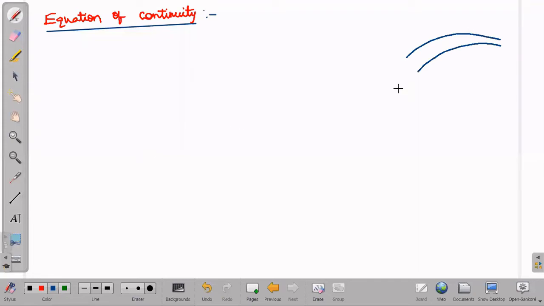On one side I have a bigger area, on the other side a smaller area. In that, a liquid is flowing. Suppose this is A1 and this is A2.